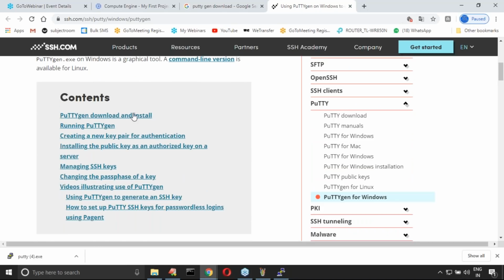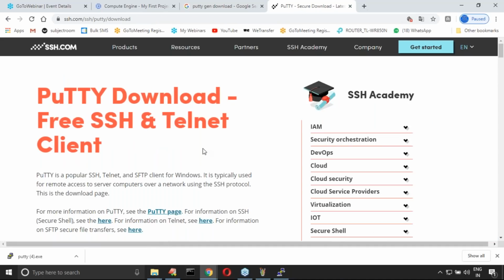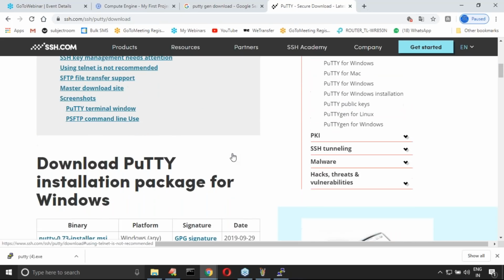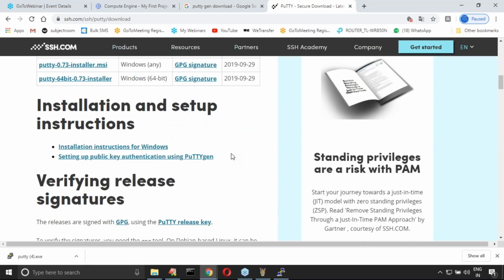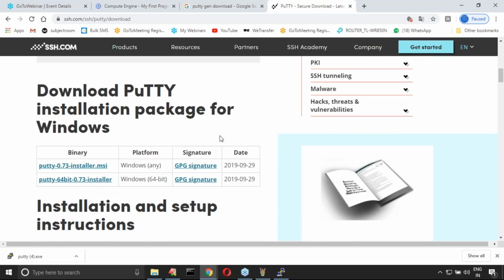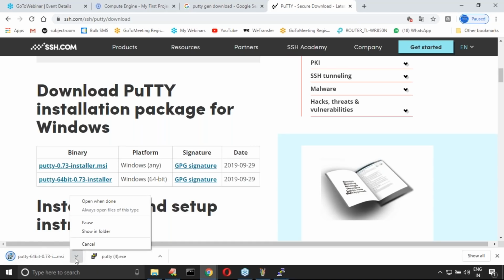Okay, like PuttyGen download and install. Download the PuttyGen installation page, something like that. Here, now download. Maybe Putty will also come.